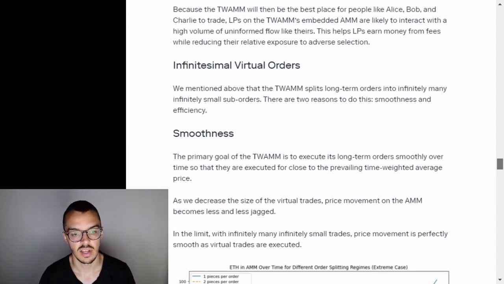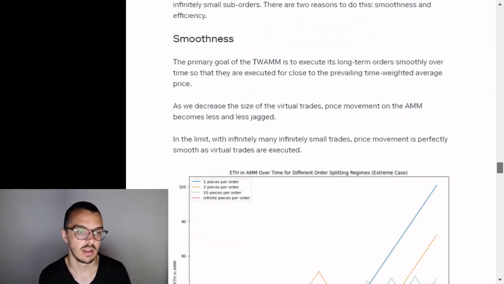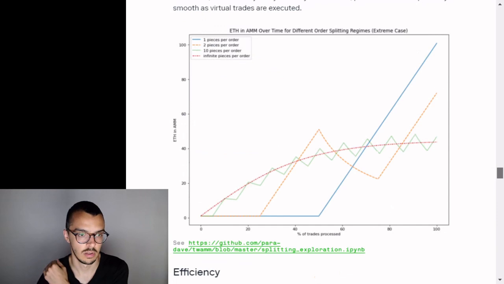As we decrease the size of the virtual trades, price movements on the AMM become less and less jagged. In the limit, with infinitely many, infinitely small trades, price movement is perfectly smooth as virtual trades are executed.